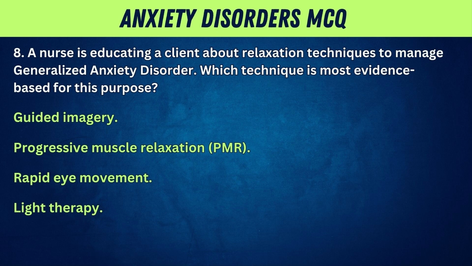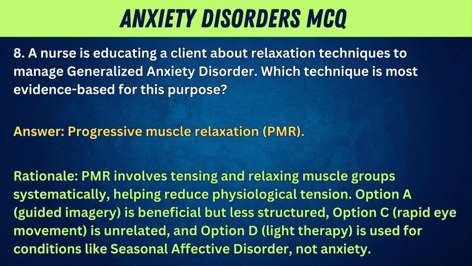8. A nurse is educating a client about relaxation techniques to manage generalized anxiety disorder. Which technique is most evidence-based for this purpose? Guided imagery, progressive muscle relaxation (PMR), rapid eye movement, light therapy. Answer: progressive muscle relaxation (PMR). Rationale: PMR involves tensing and relaxing muscle groups systematically, helping reduce physiological tension. Option A, guided imagery, is beneficial but less structured. Option C, rapid eye movement, is unrelated. And option D, light therapy, is used for conditions like seasonal affective disorder, not anxiety.